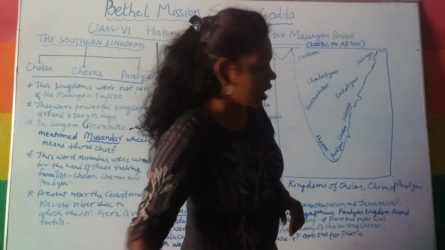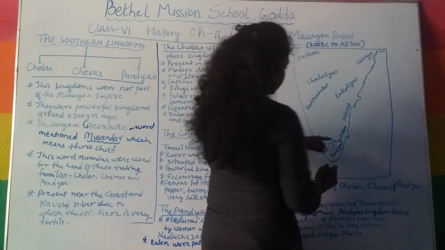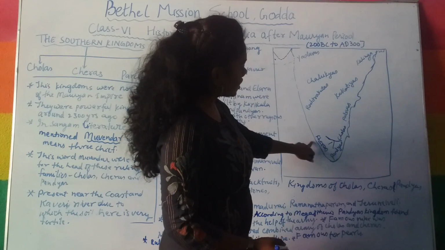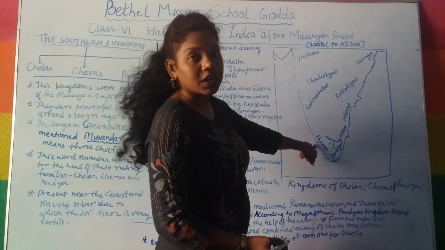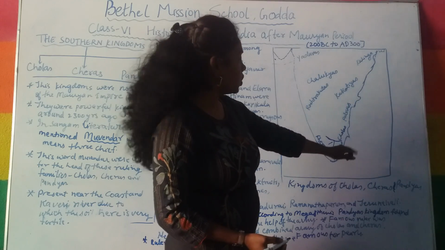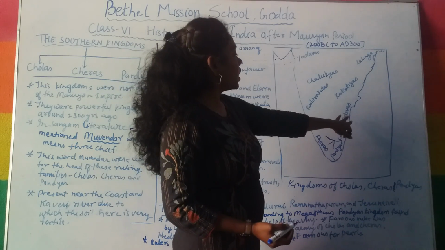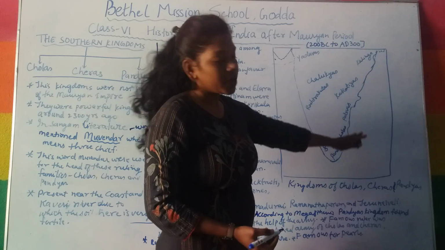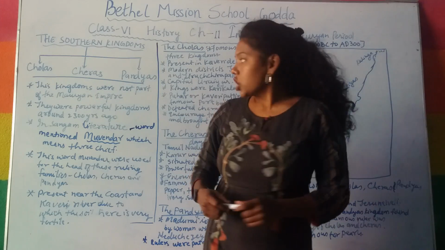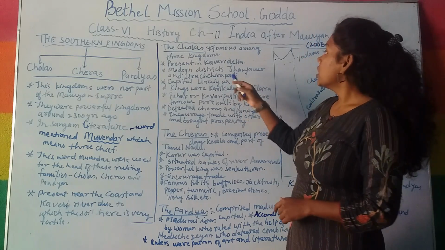The Kaveri is present here. This is the river. You can see the southern part of India: Cholas, Pandyas and Cheras. The Cheras are present in Kerala, covering Kerala. Then the Pandyas, where we can find Madurai. These areas cover Tamil Nadu. And the Cholas, we can find around Tiruchirappalli, in Tamil Nadu. These are the areas where these three kingdoms were situated. So the Chola kingdom was present in the delta of the Kaveri river.